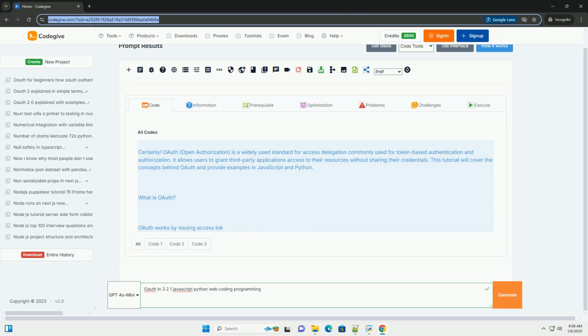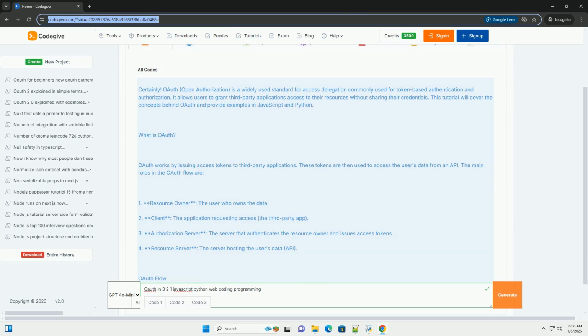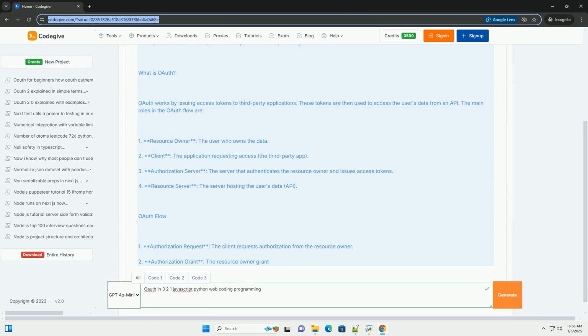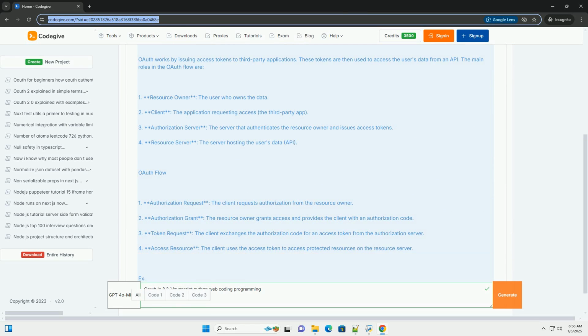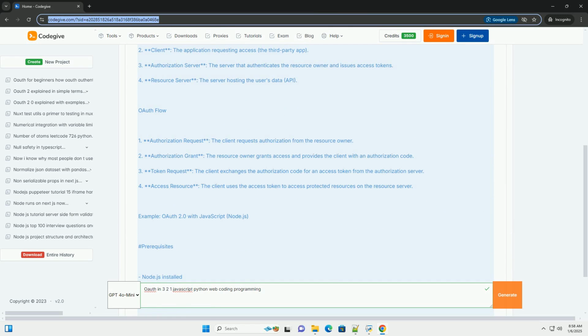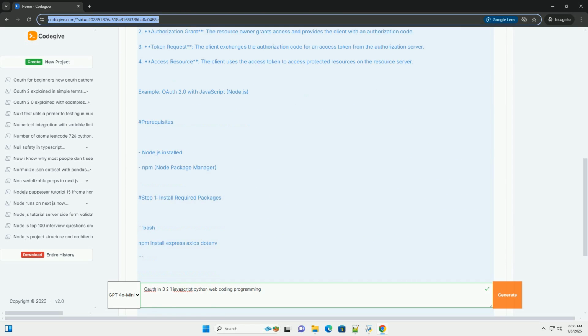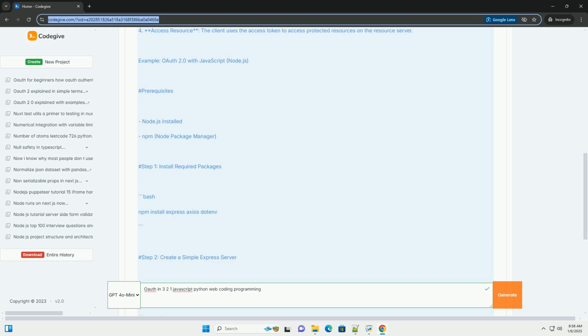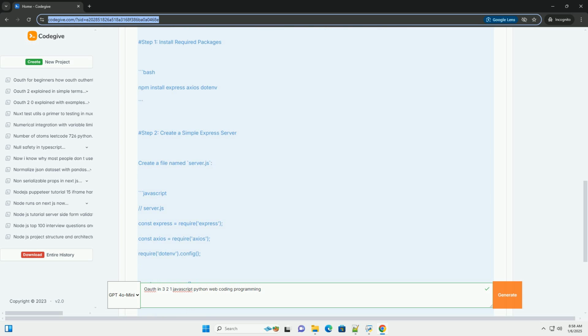Certainly. OAuth, Open Authorization, is a widely used standard for access delegation commonly used for token-based authentication and authorization. It allows users to grant third-party applications access to their resources without sharing their credentials. This tutorial will cover the concepts behind OAuth and provide examples in JavaScript and Python.